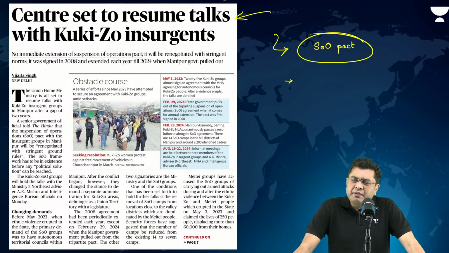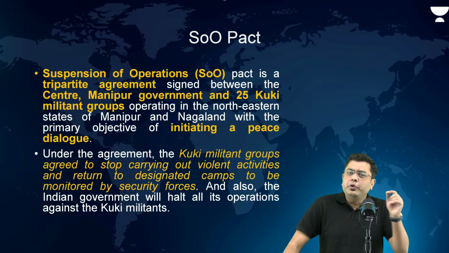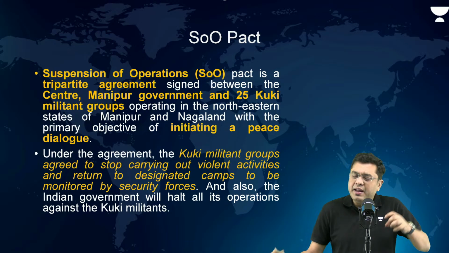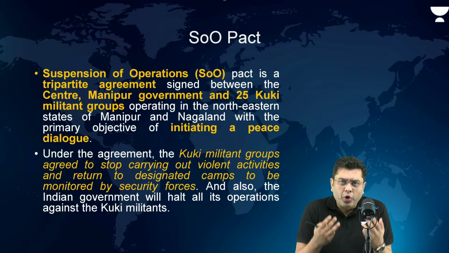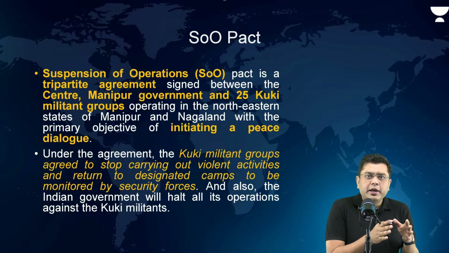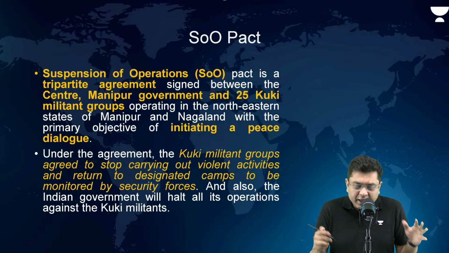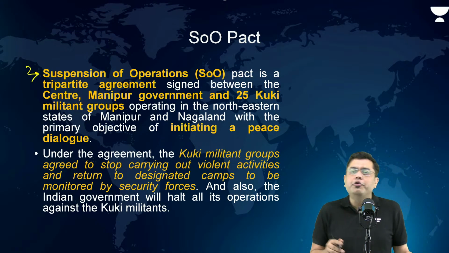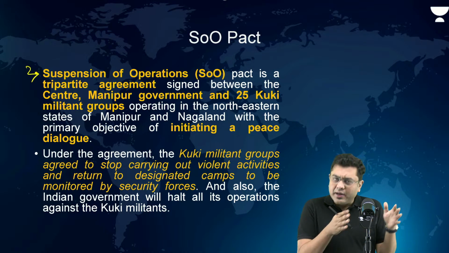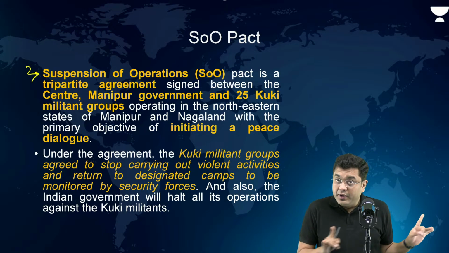Now, when we talk about the suspension of operations pact, SOO, this was signed in 2008 and it is a tripartite agreement. When we say a tripartite agreement, what does it mean? Three parties are there on the table and all these three parties agree to a particular consensus, that is suspension of operations. The simple name, suspension of operations. So, under this agreement, a consensus was arrived at. First of all, who were the members or the parties of this SOO?